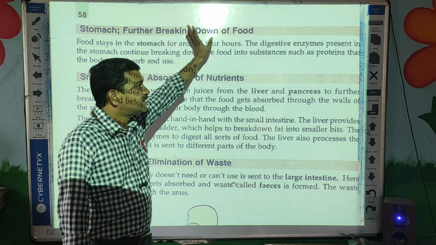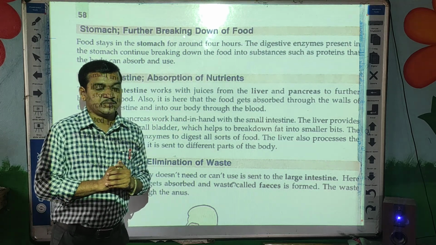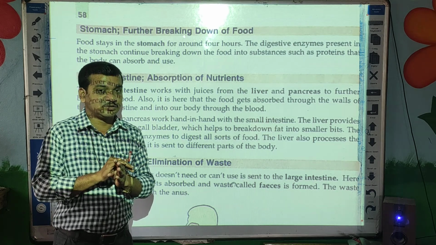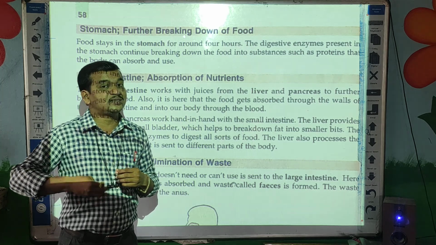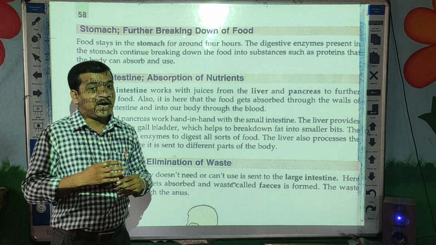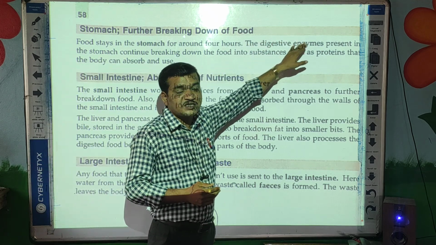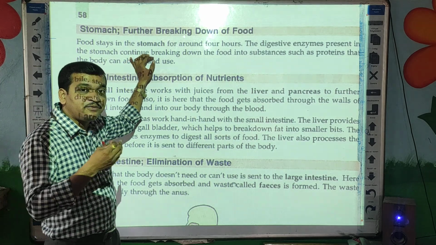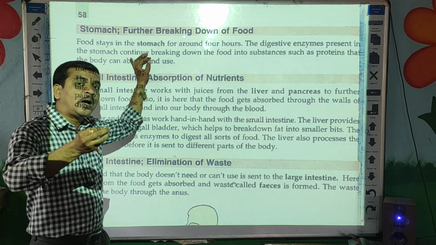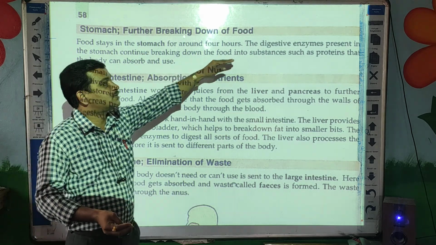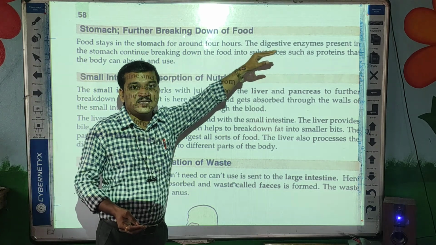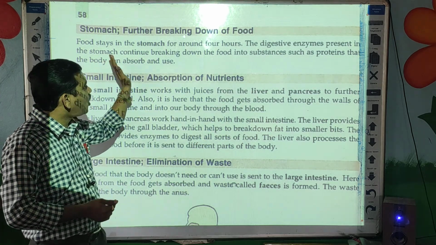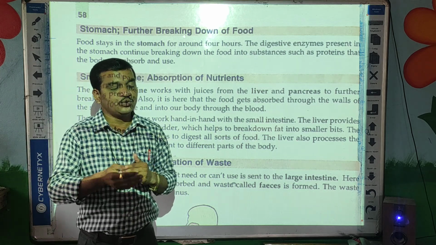Food stays in our stomach, and inside the stomach there are digestive juices. Acids act on the microorganisms which are present in our food items, and there are some digestive juices, meaning enzymes, present in our stomach, and they are very helpful to break down the food into smaller or simpler substances such as proteins, and those proteins are absorbed by us, or used.